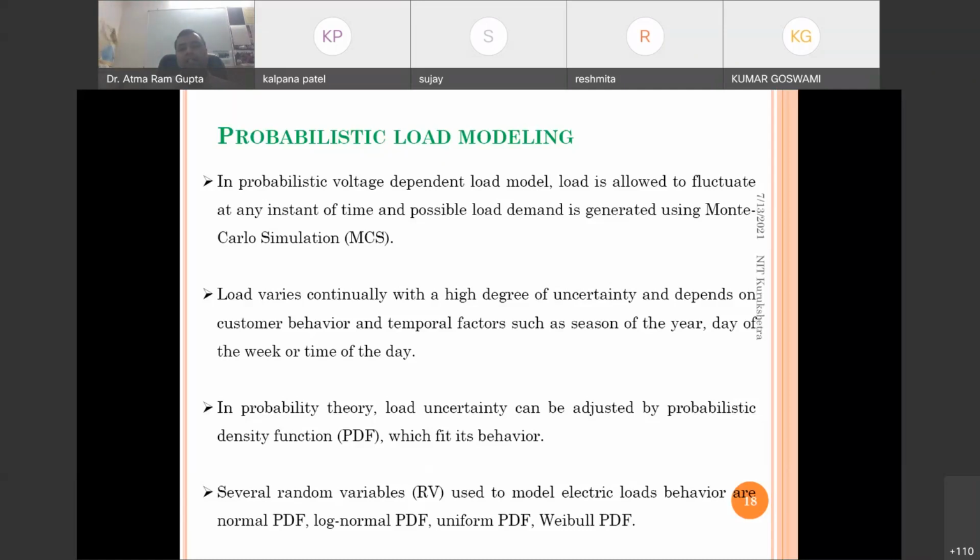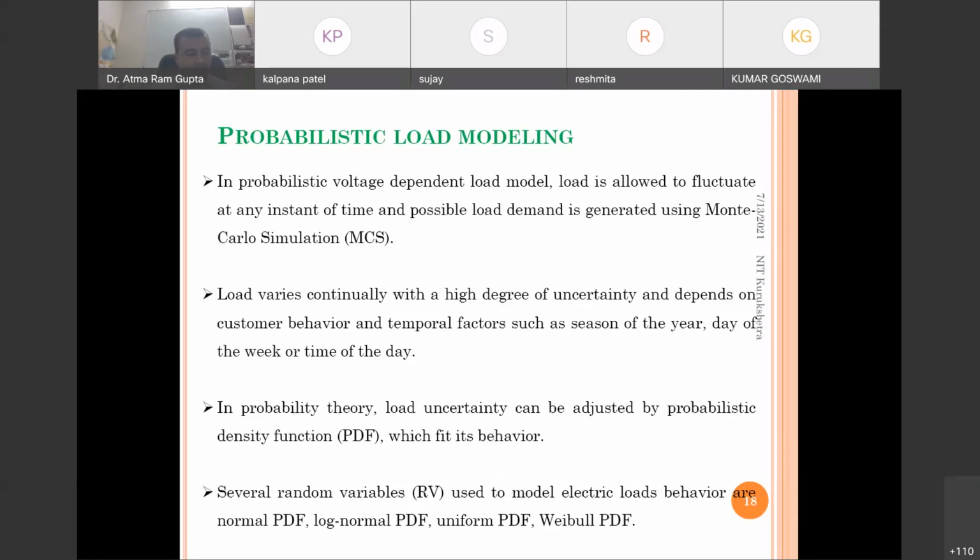Then, one technique is called Monte Carlo simulation. In Monte Carlo simulation, we generally generate 10,000 to 15,000 data points from a single data point with variations.